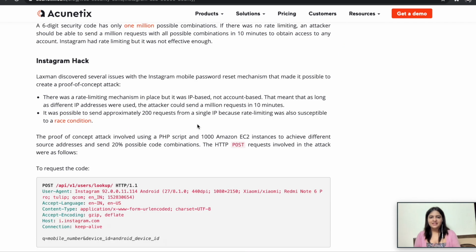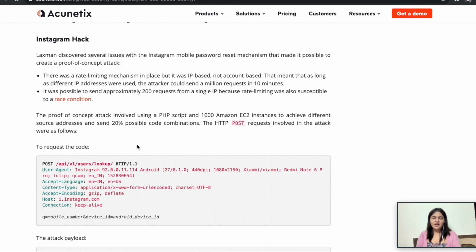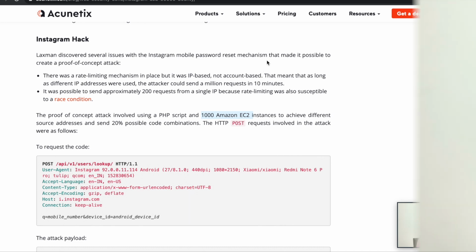During investigation, he found out that a rate limiting mechanism is in place but based on IP addresses. So the same thing we did today. For complete exploitation and to generate the proof of concept, the attacker used a simple PHP script on 1000 Amazon EC2 instances. In our case, we have used 10 EC2 instances to perform the demonstration.